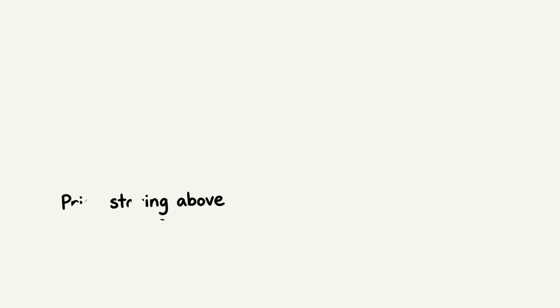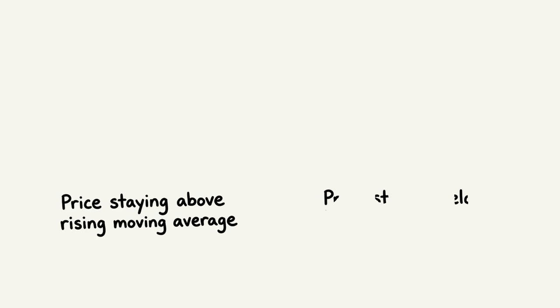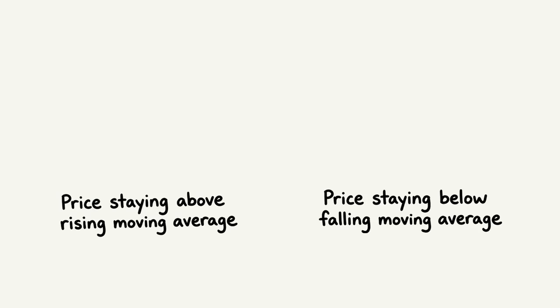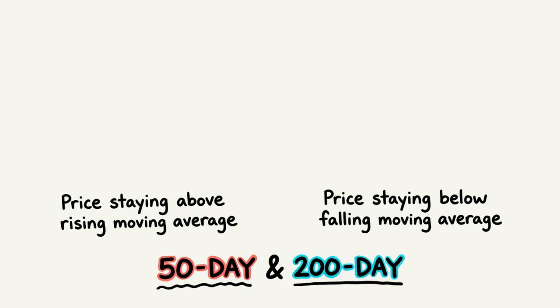If price stays above a rising moving average, that can suggest an uptrend. If price stays below a falling moving average, that can suggest a downtrend. Two common versions traders watch are the 50-day and the 200-day moving averages.